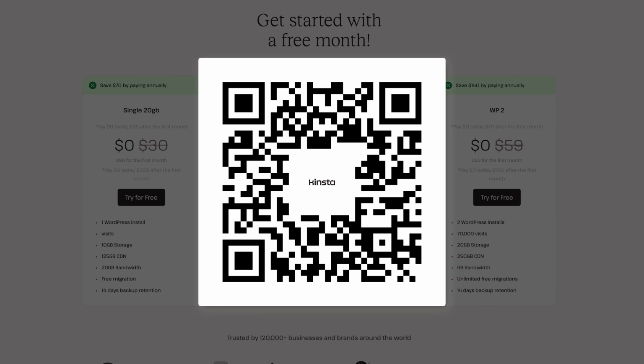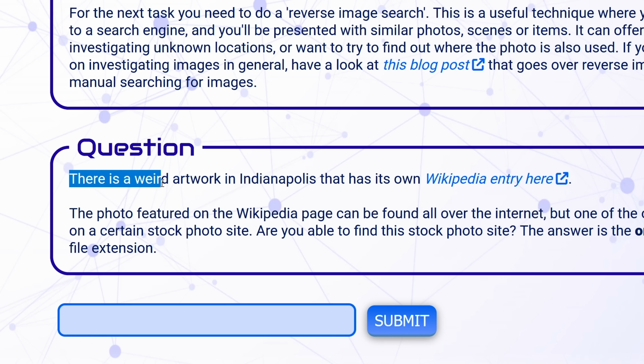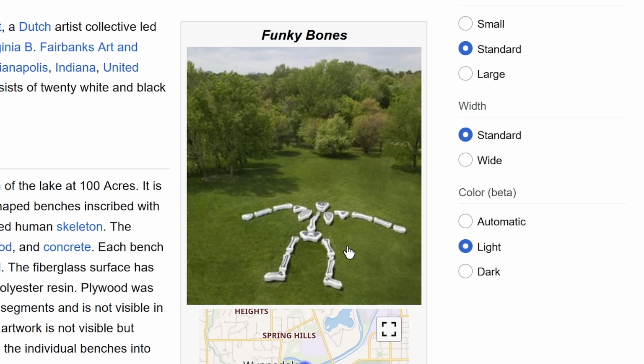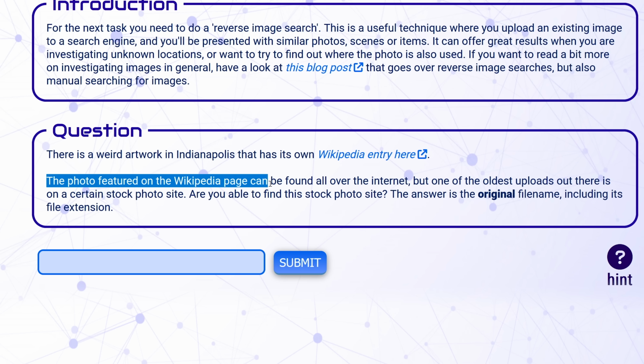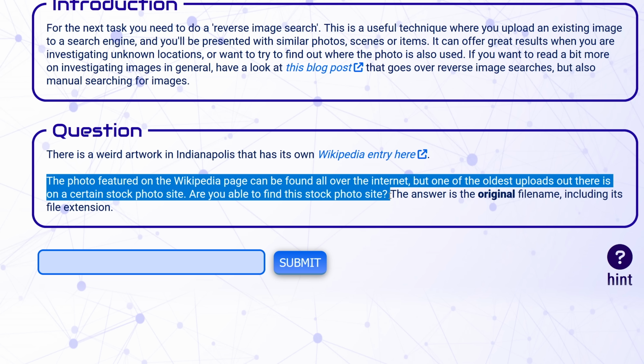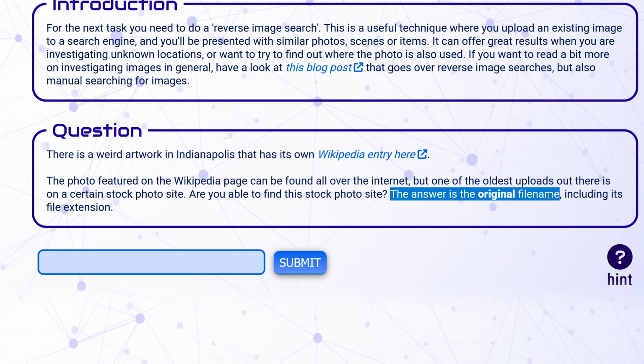Okay, back to the test. Question 4: video and images. There is a weird artwork in Indianapolis that has its own Wikipedia entry here: Funky Bones. The photo featured on the Wikipedia page can be found all over the internet, but one of the oldest uploads out there is on a certain stock photo site. Are you able to find this stock photo site? The answer is the original file name, including its file extension.